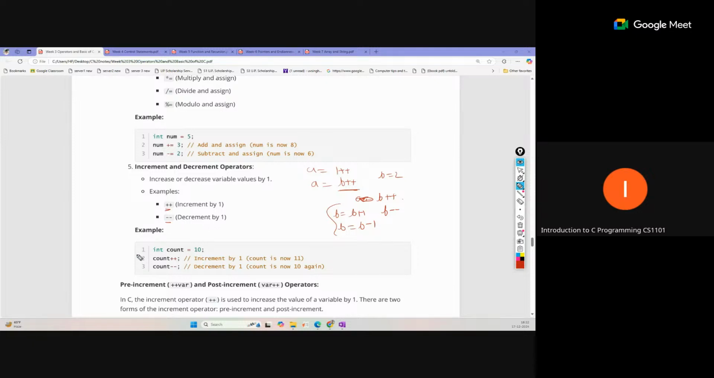But there is one version of this, the pre-increment and post-increment operators. That is important, so let's clarify this one.